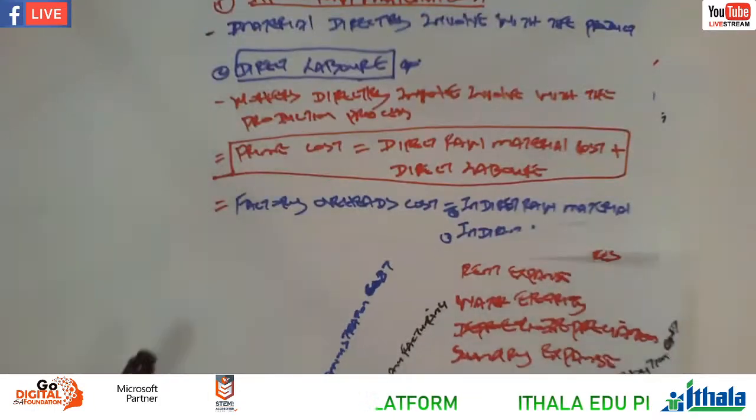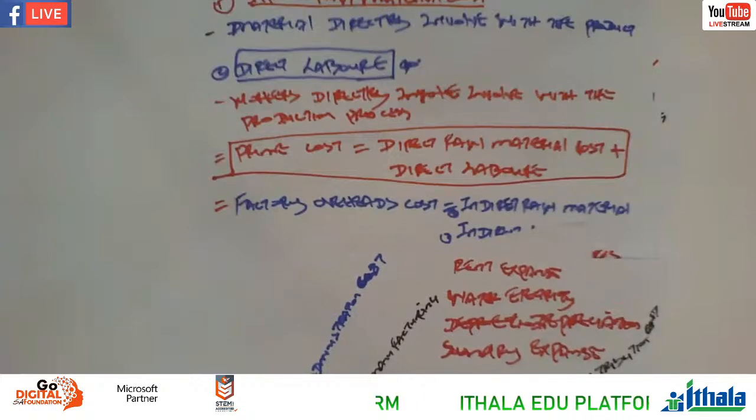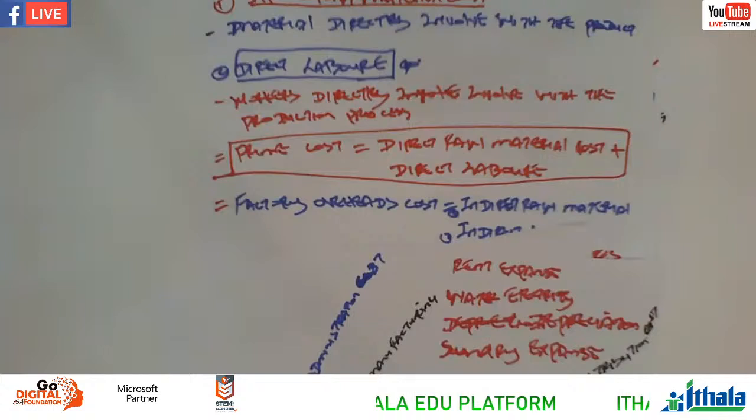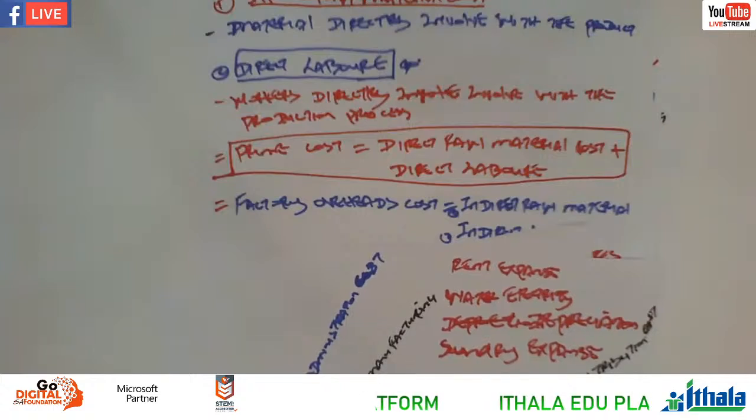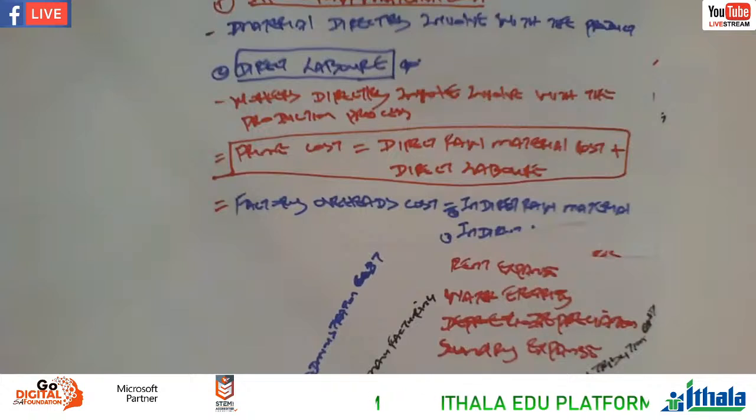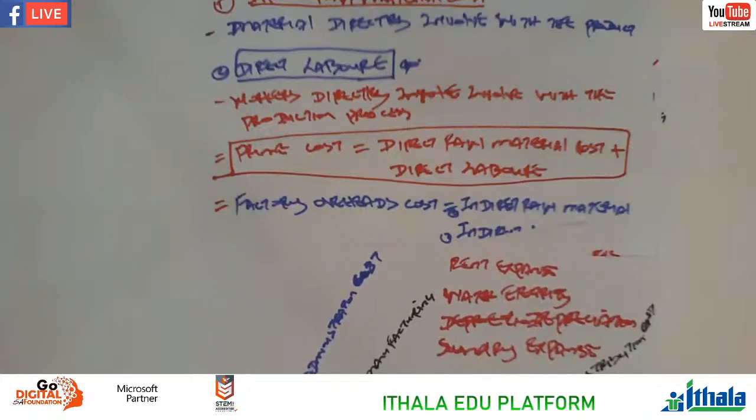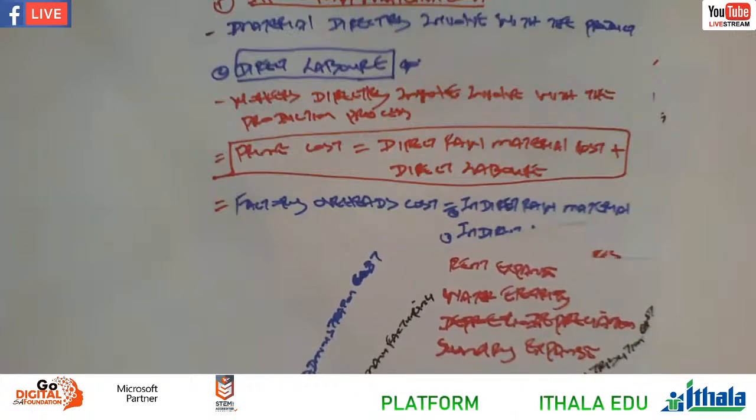On the terminology, we have direct raw material, which is directly involved with the production process. Direct labor, these are workers directly involved with the production. Prime cost is a combination of the two, right? Direct raw material plus direct labor is equal to prime cost. And then we have factory overheads.